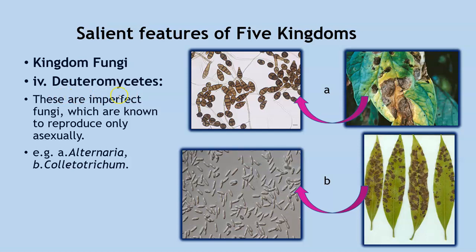Students, the next category is deuteromycetes. These are imperfect fungi which are known to reproduce only asexually, as their sexual mode of reproduction is yet undiscovered. And if you look at the images, it clearly suggests that they are plant parasites. The first one, A, is Alternaria. This is how the Alternaria appears. And the next one, B, is your Colletotrichum. This is how it looks, and they are considered imperfect fungi.